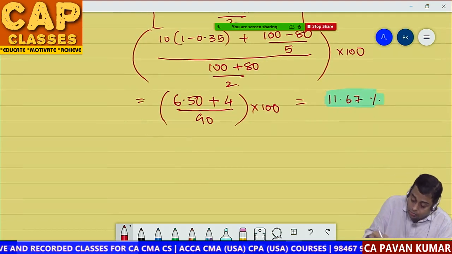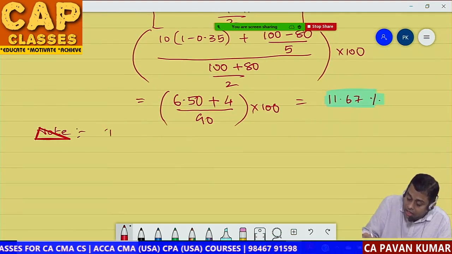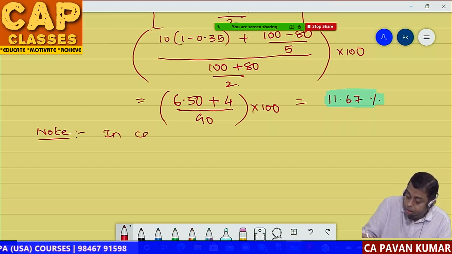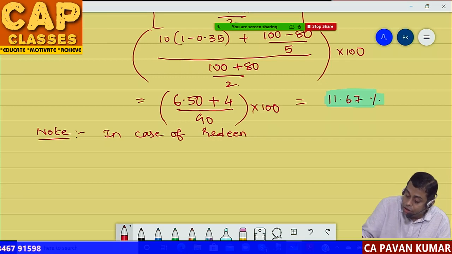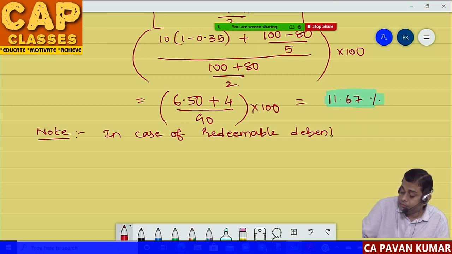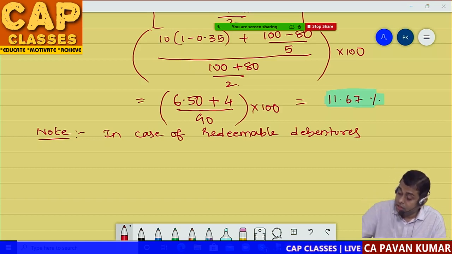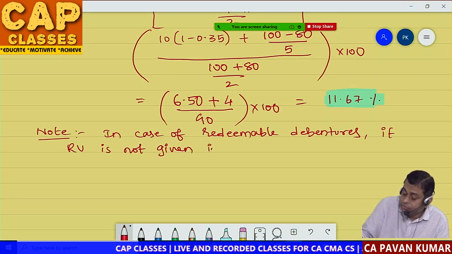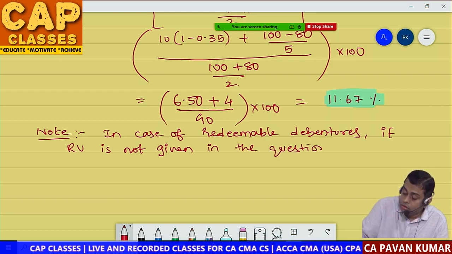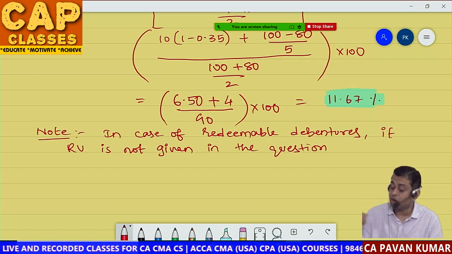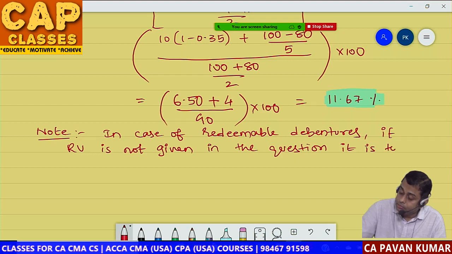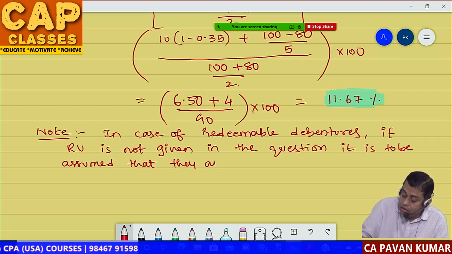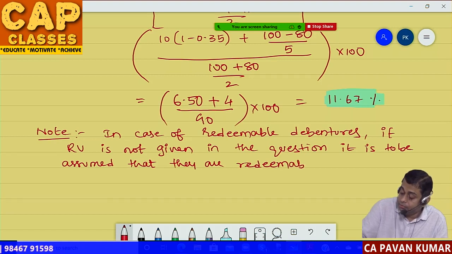Okay. Now we'll write a note. What is the note? In case of redeemable debentures, if redemption value is not given in the question, it is to be assumed that they are redeemable at par.